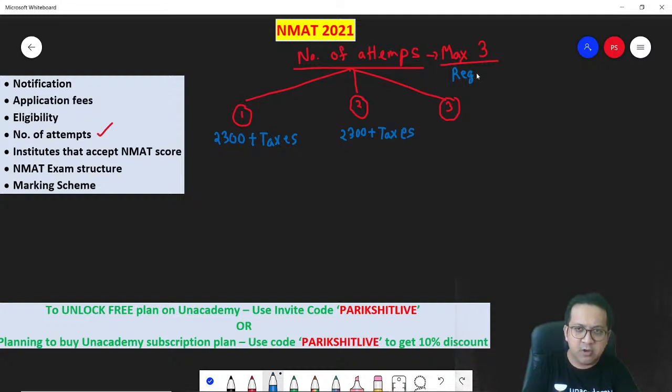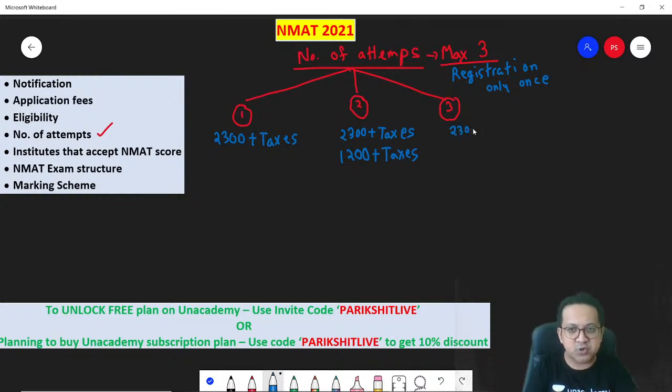That's the good part of it. But you got to pay the rescheduling fees, another 1,200 plus taxes. So basically 2 times would mean 3,500 plus taxes.